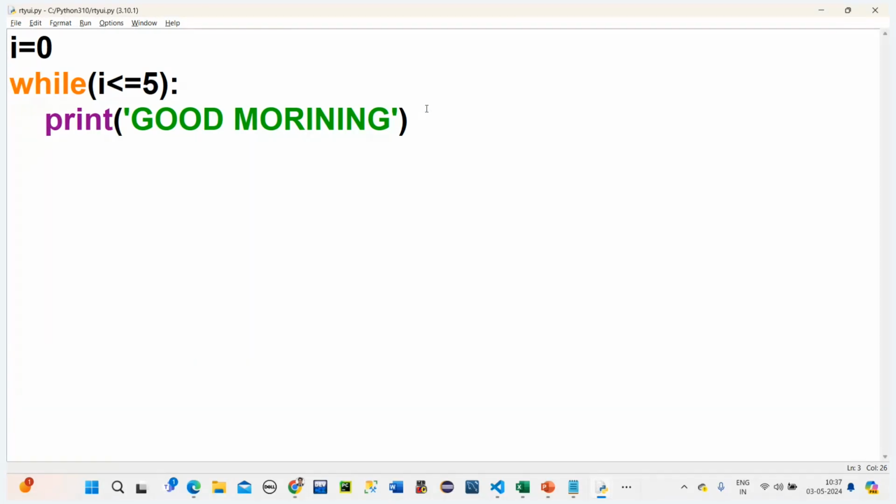Now I wanted to stop this. How do we have to stop it? We have to update the value.